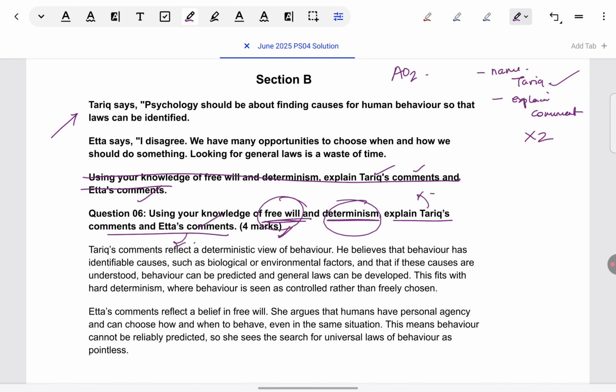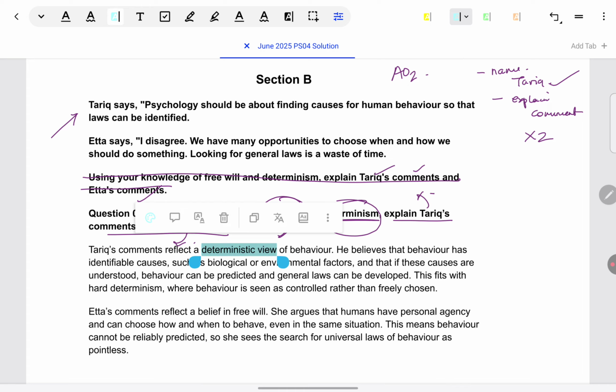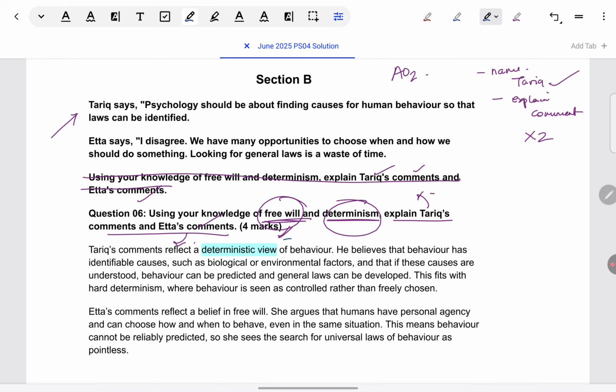Okay, so let's look at the model answer. I'll explain to you more with the help of that. Tariq's comment reflects a deterministic view of behavior. So firstly, like I told you, signposting, clearly saying this is what Tariq is supporting. Now, the explanation of it, like why are we saying that he's supporting determinism? Because he's saying behavior has identifiable causes.